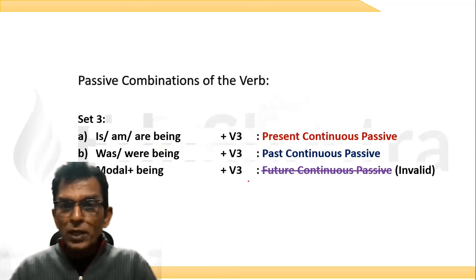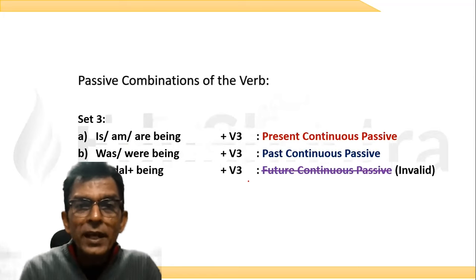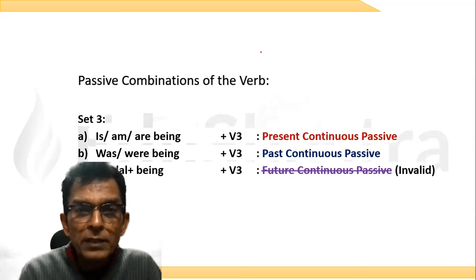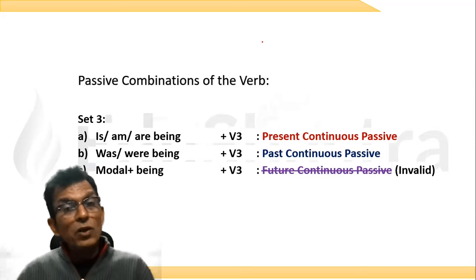Set 3, we have got 3 more. But this cannot be Mohammed Mirza beta, you are very late.